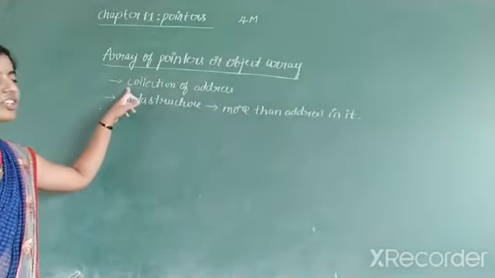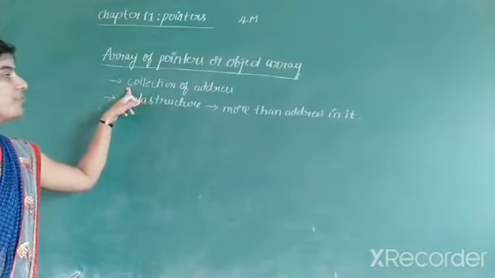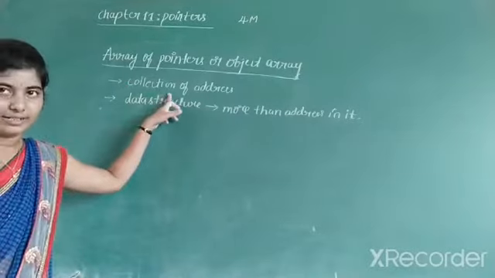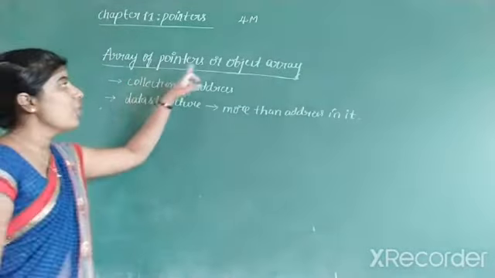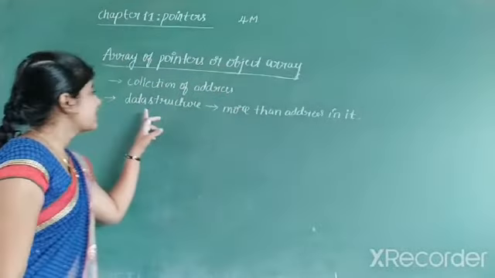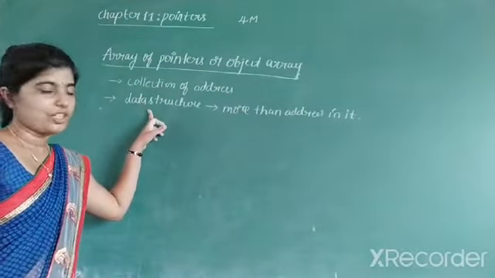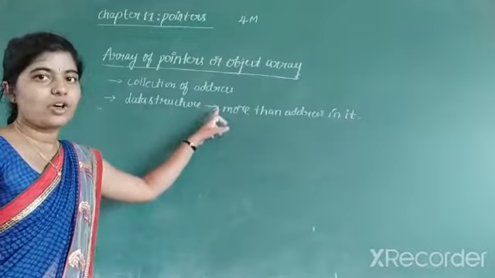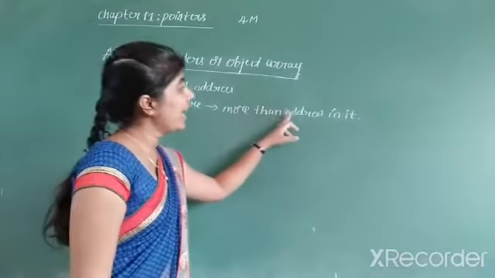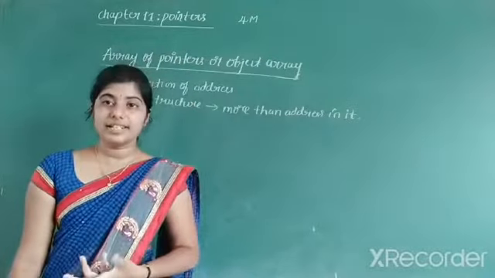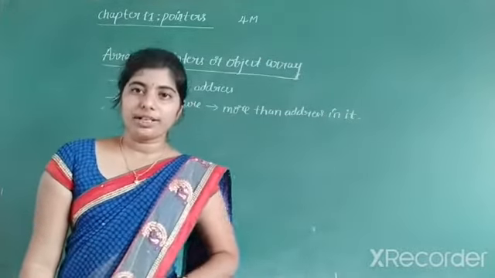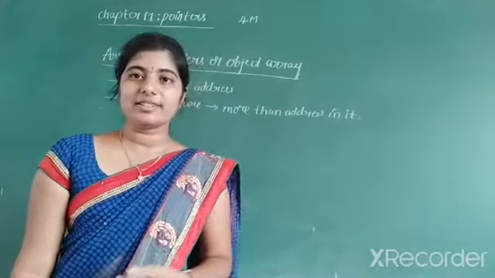So what is the first definition? An array of pointers is a collection of addresses. The second definition is that it is a data structure which holds more than one address in it. And we know that there are arrays of integers, arrays of floating numbers, arrays of characters.